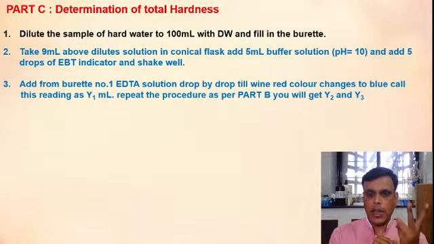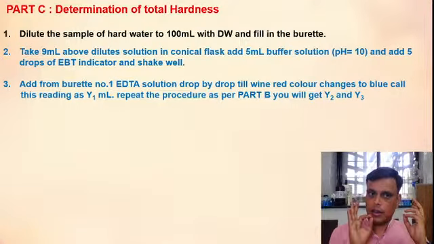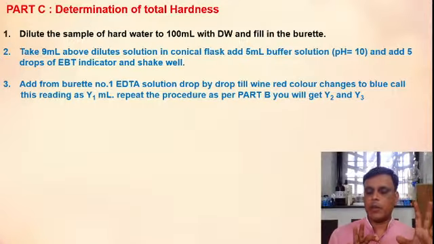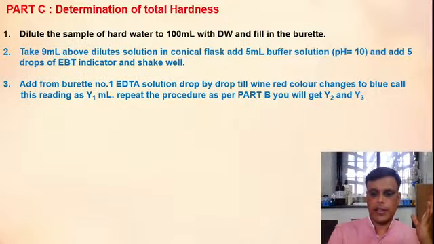After repeating 3 times, you will get Y2 and Y3 readings. So in determination of total hardness, you will get 3 readings, Y1, Y2, Y3, and in standardization of EDTA, you will get 3 readings, X1, X2 and X3. Understood? In standardization you will get X1, X2, X3, and in determination of total hardness, you will get Y1, Y2 and Y3.